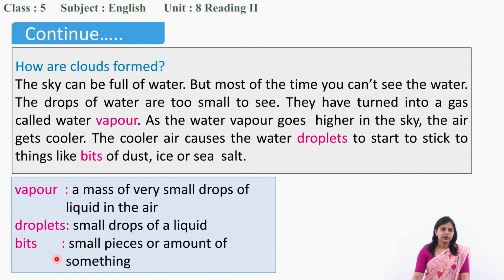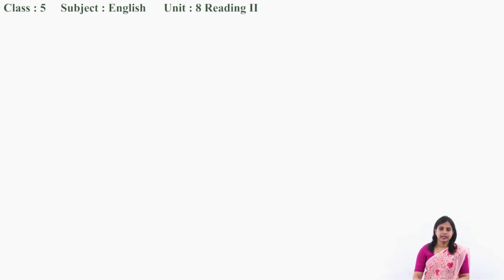Tiny part of something. So the cooler air causes the water droplets, that cool air which goes up and gets cool, isn't it? They cause the water droplets to stick, to attach to what? To the bits of dust, ice or sea salt. Those water droplets attach to these things. And this is how clouds are formed.